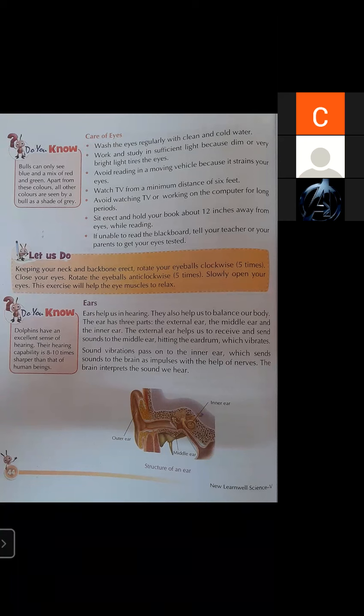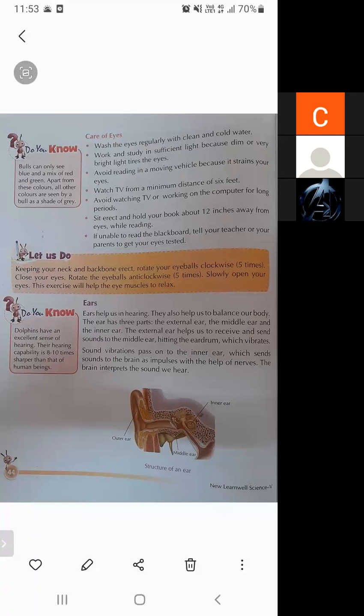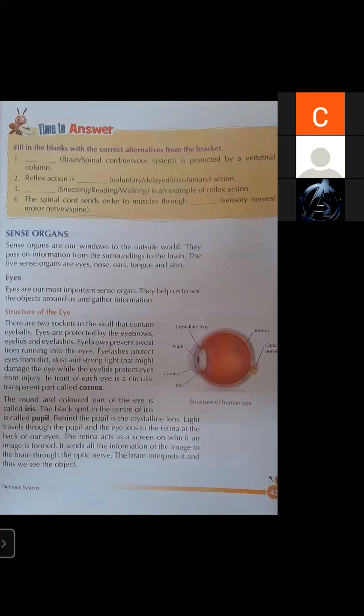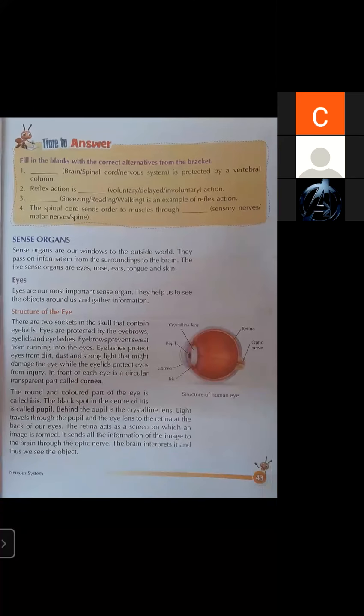I'm going to revise today's topic again. What we have done, we have learned about sense organs. What are sense organs? Sense organs are just like a window to the outside world. They pass information from the surrounding to the brain. Every sense organ does the same thing, means receiving the information from the outside world and passing that information to the brain. But their working is different. They are receiving different things.